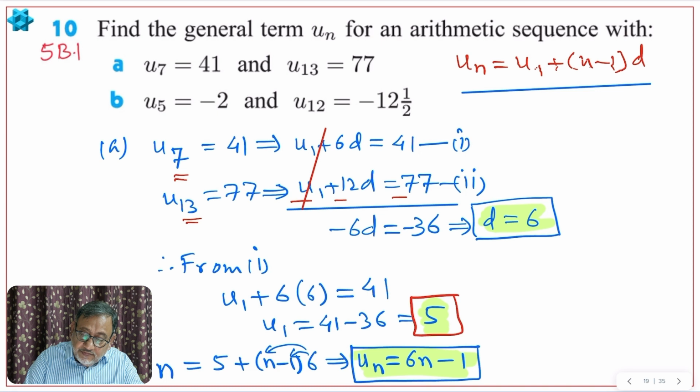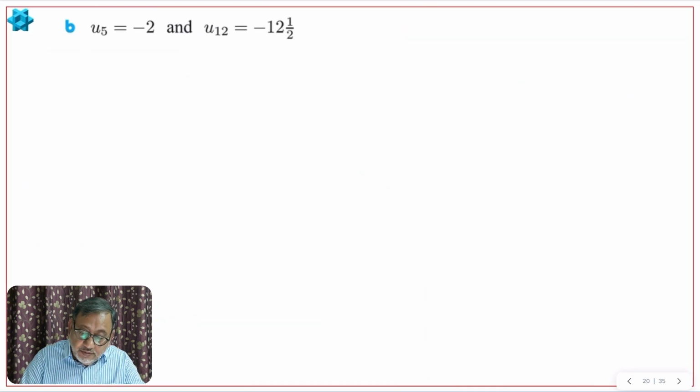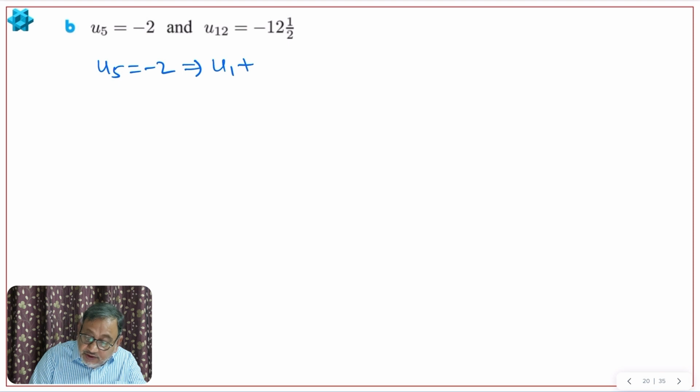Now part B, we will do on the next page. Let me copy it. Okay. It is already copied. Okay, good thing. So again, we will continue in the same way, okay, as we did earlier. So U5 is negative 2. It means U1 plus how many D? 4D. Please remember it, because D is 1 less than the term number. I am repeating, U5 will have 4D, right? Okay. And this is equal to negative 2.